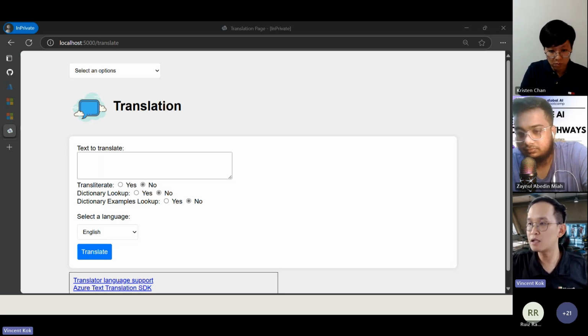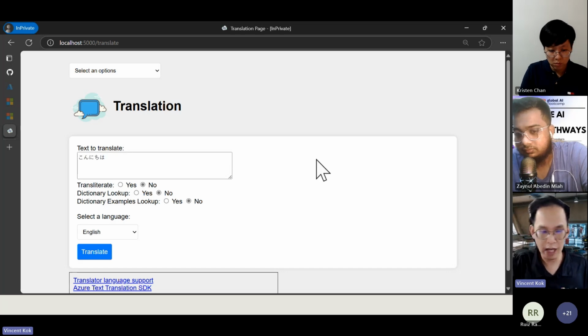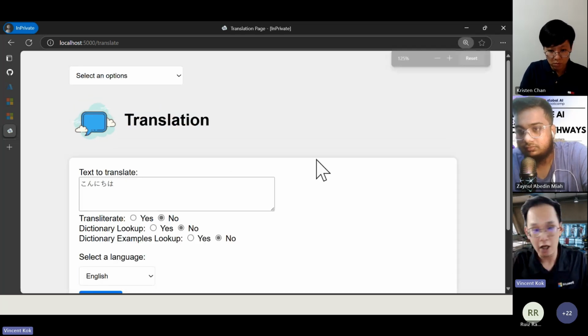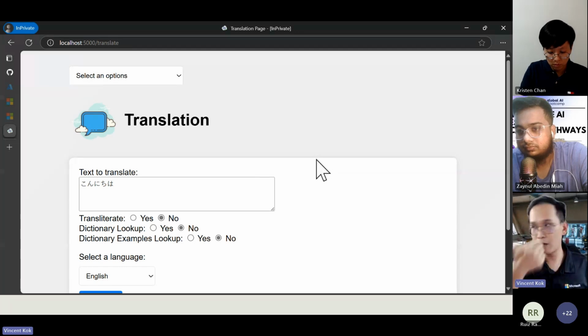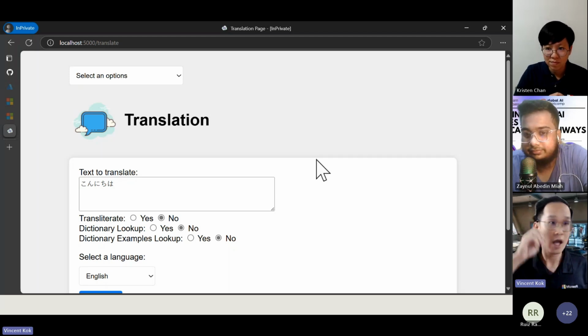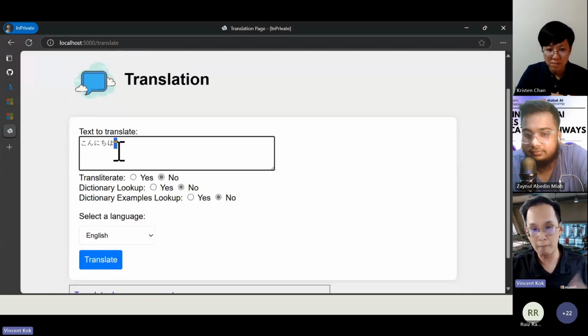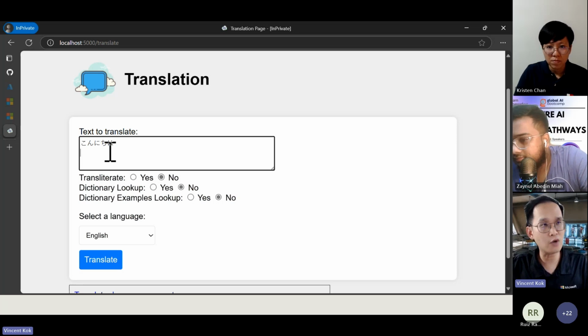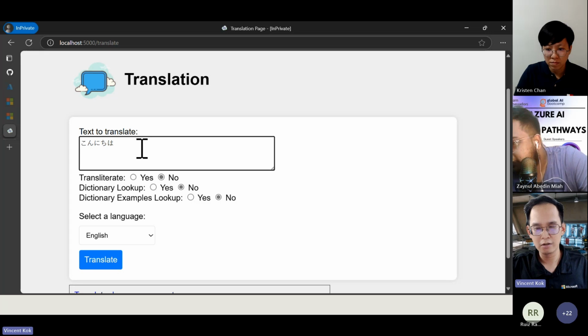Anyone can tell me what is this? What is shown here? It's Japanese. I will have a mixture of that. If you want to try out a few different languages, like Bangladeshi, German, Thai, put it onto the chat for me. I will paste it and do a live demo for you, do some live changes for you as well. So anyone know what this is? I'm sure we have some folks learning Japanese, right? So what is this? Anyone can guess. If not, then we can use our AI to help us. Okay, 3, 2, 1.